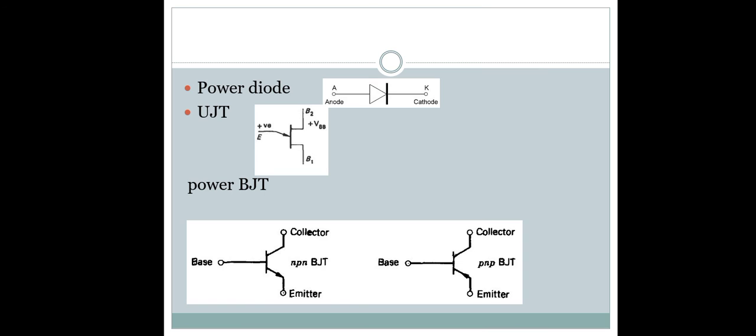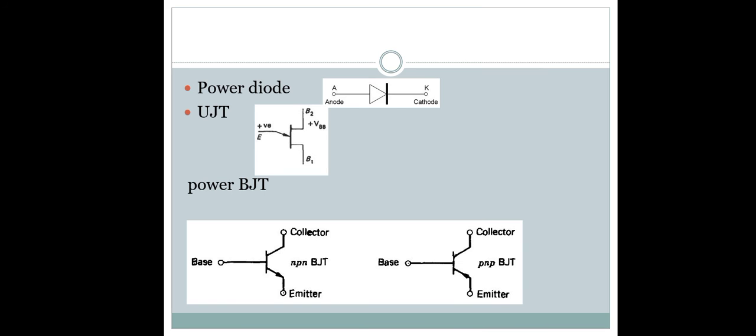As long as the base of an NPN transistor is at a higher potential than the emitter and the base current is sufficiently large to drive the transistor into the saturation region, the transistor conducts through the collector to emitter junctions. Then the high power transistors are commonly used in power converters at frequencies up to 10 kHz. This is the symbol of power BJT, bipolar junction transistor.